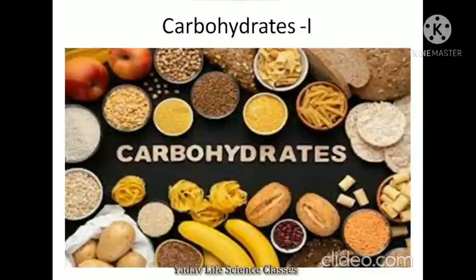Hello friends, today's topic is carbohydrate. We will discuss the definition, classification, their functions and about monosaccharide in this session. So let's start.